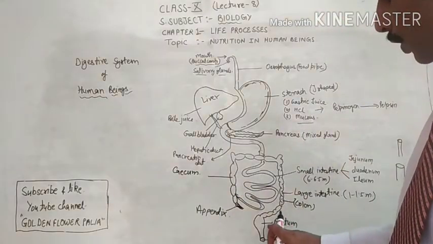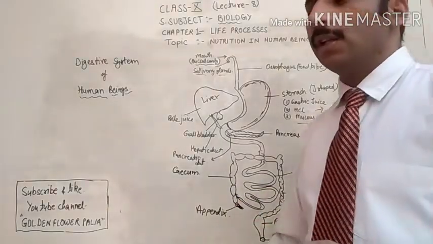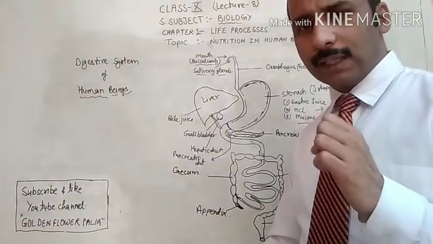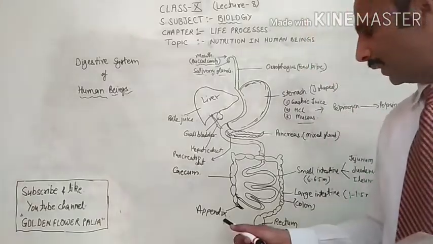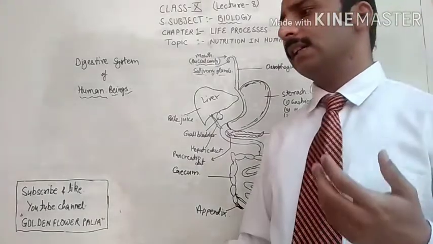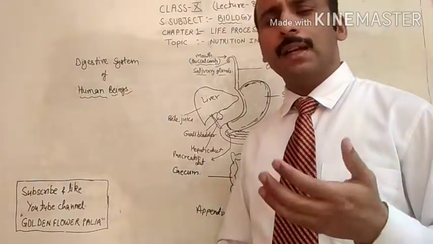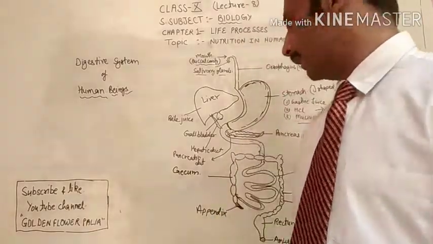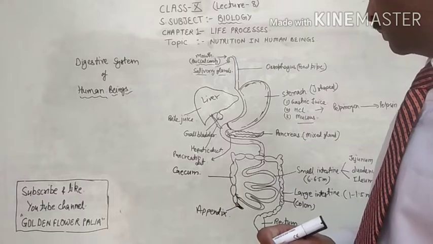And what is the function of the rectum? The rectum is for storing the undigested food. The undigested food is stored in the rectum and after that it is released out from the anus periodically, time to time. That is called the anus.